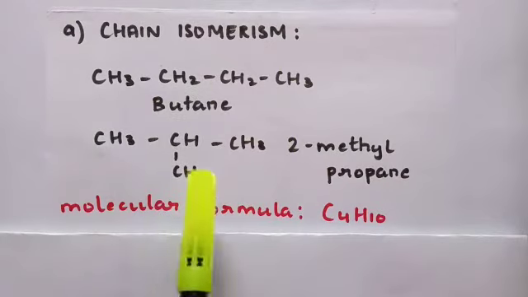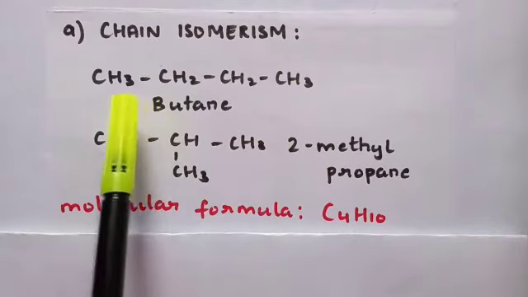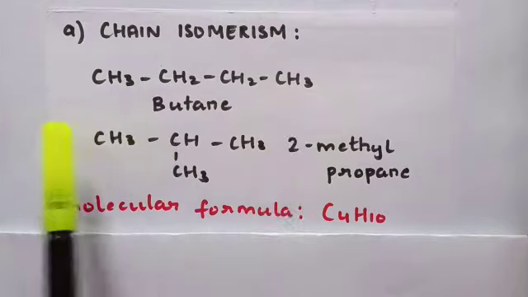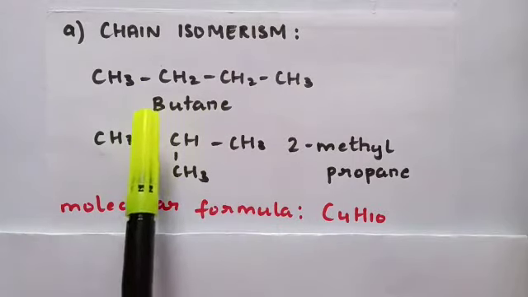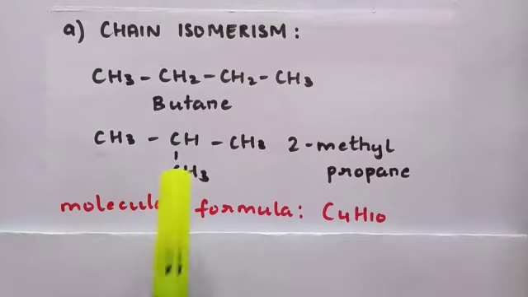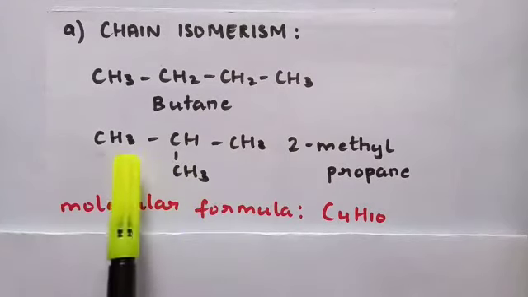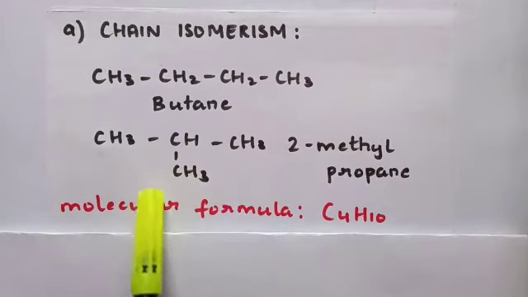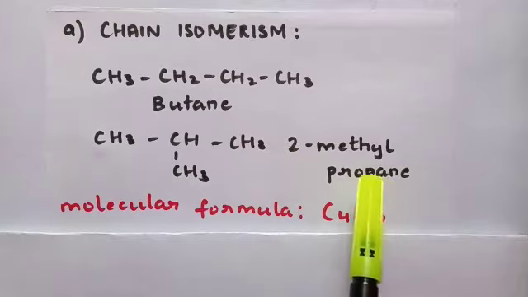You can see I have drawn two compounds over here. The first compound is a straight chain 4-carbon alkane, which is named butane. The second compound is also a 4-carbon alkane, but you can see the arrangement is different. Here the straight chain has 3 carbons and 1 carbon atom is in branching. So if I have to write the IUPAC name for this, it would be 2-methyl propane.